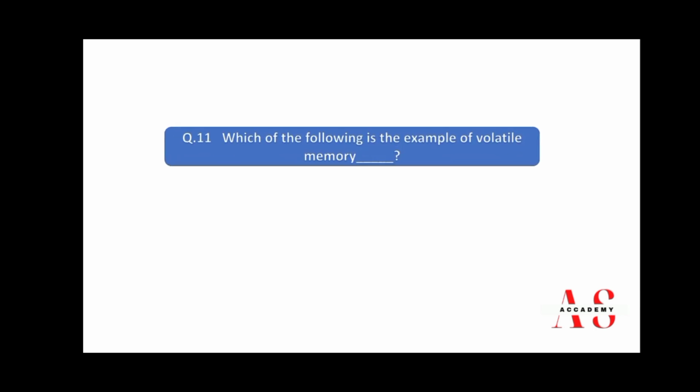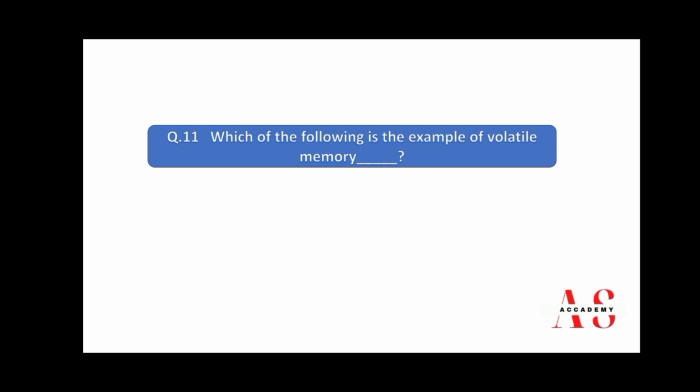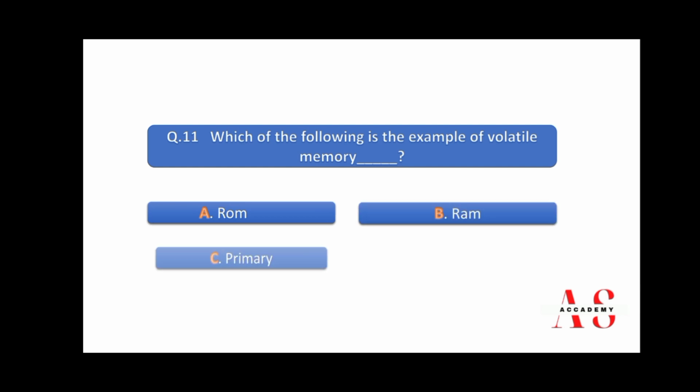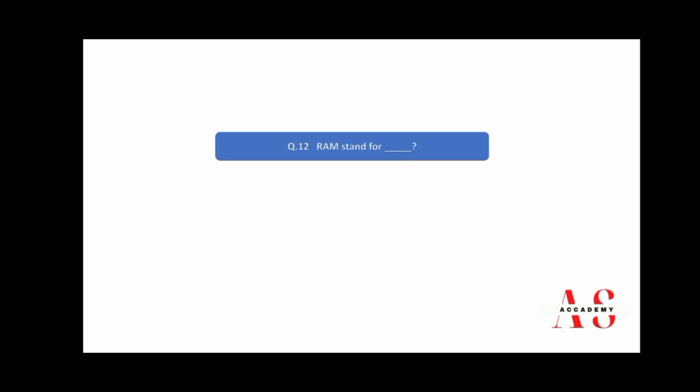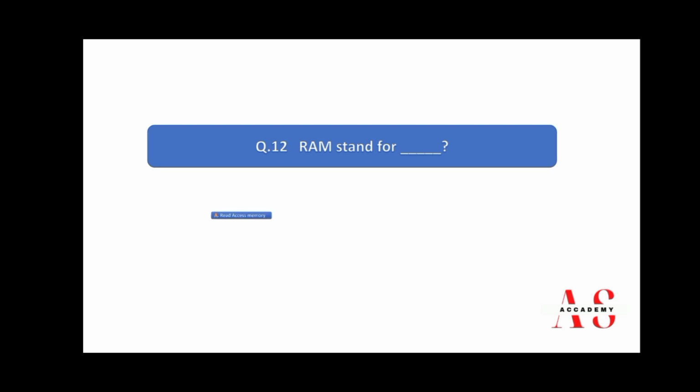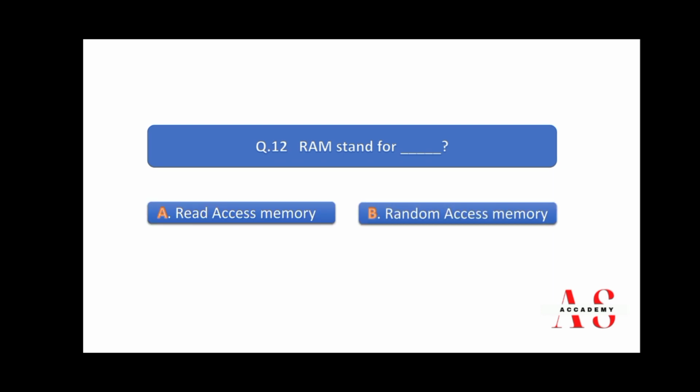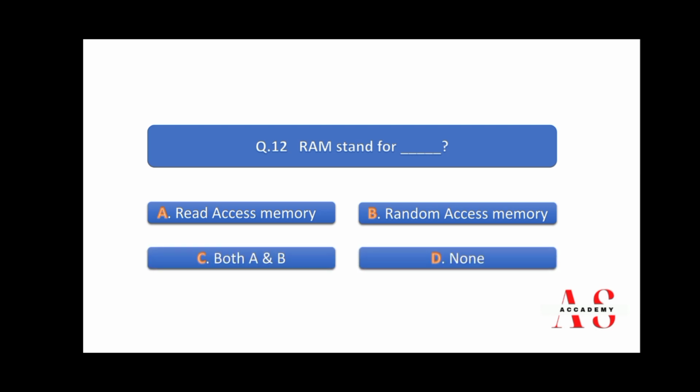Question number 11. Which of the following is the example of volatile memory? A is ROM, RAM, primary and secondary. So right answer is B, RAM. RAM stand for rate access memory, random access memory, both A and B, and number D is none.